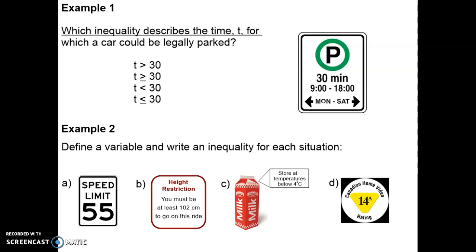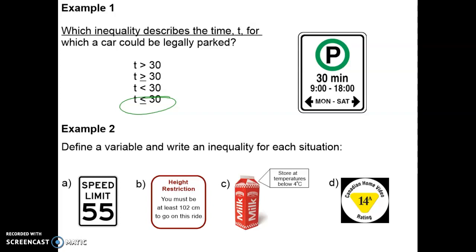So we can park for a maximum of 30 minutes. So we know that the first two are not going to be any good. We can't park for 31 minutes or 35 minutes or for an hour or an hour and a half. So it's going to be one of the bottom two. So t is going to be less than 30 minutes, or t is going to be less than or equal to 30 minutes. We can actually park for the 30 minutes, so we would have to choose this one that says you can park for less than or equal to 30 minutes.